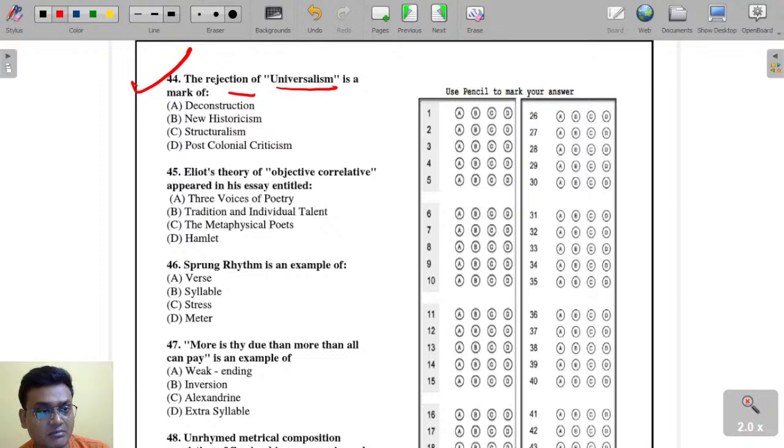universalism is actually a mark of here, the mark of post-colonial criticism. Okay, post-colonial criticism. Rejection of universalism is post-colonial criticism.